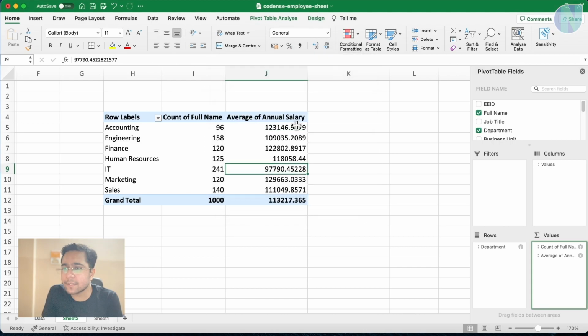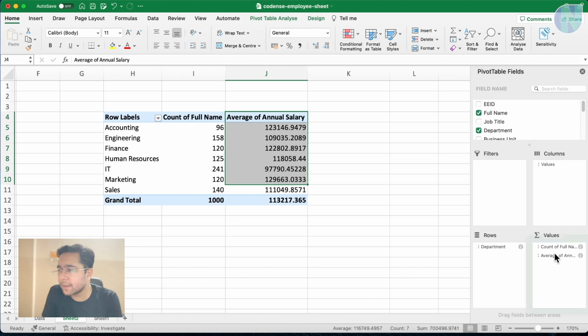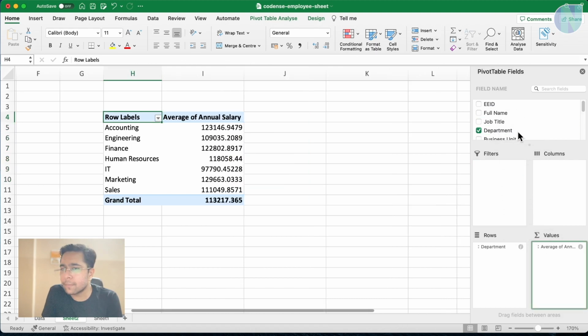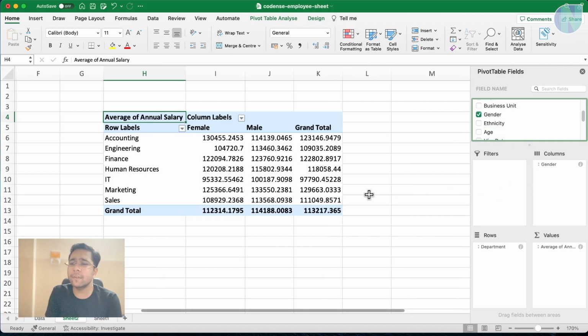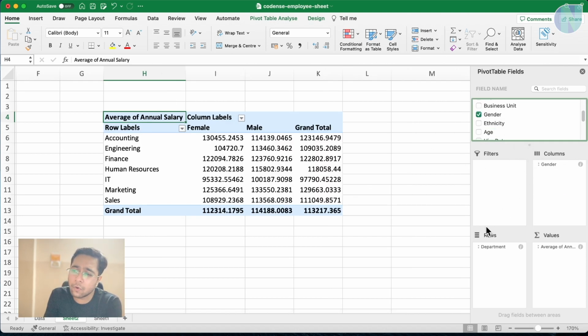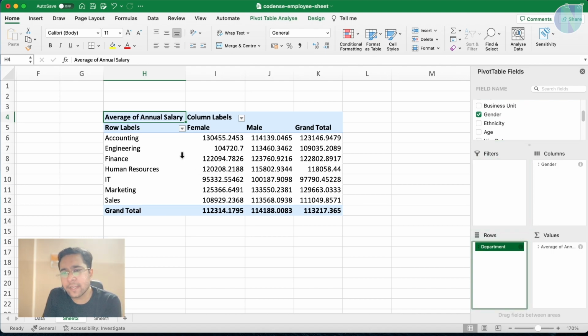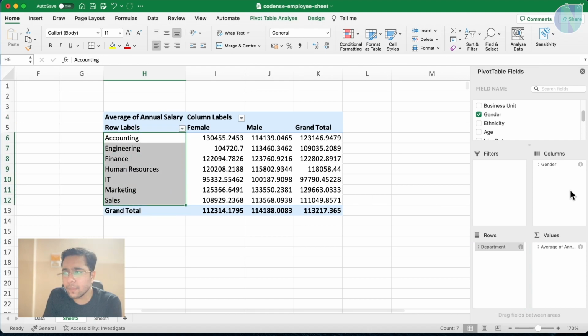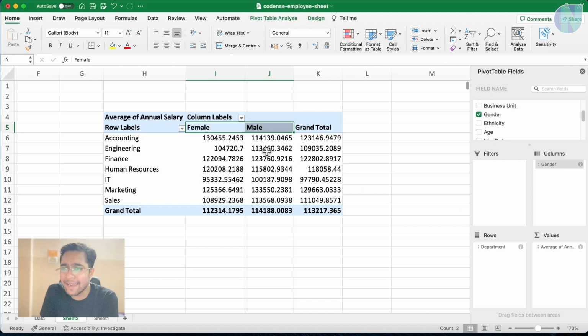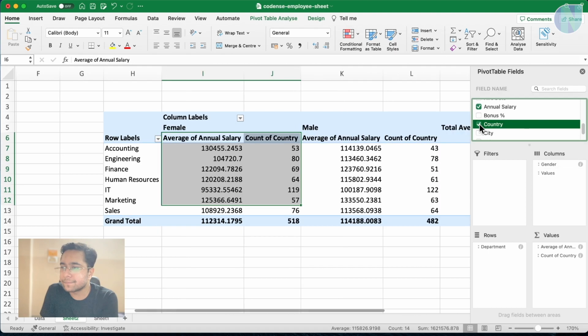Okay, this is the average annual salary, and I can remove this column as well, and I can again add gender. So you can play with it, like which columns you want, which rows you want, which filters you want, and which values you want. So I want rows as department, I want gender as columns, I want values as this. Now there is a country here as well. Let's try to select the country here.